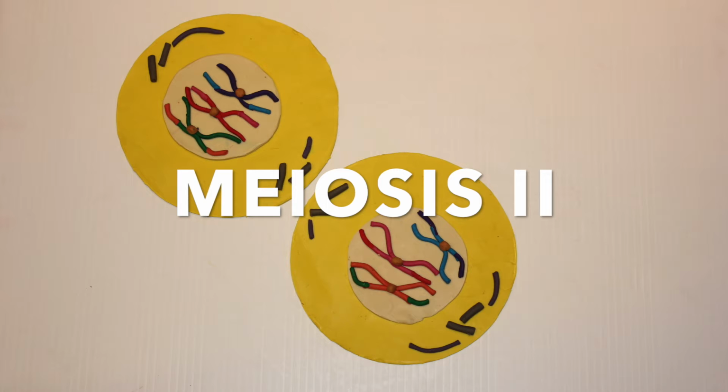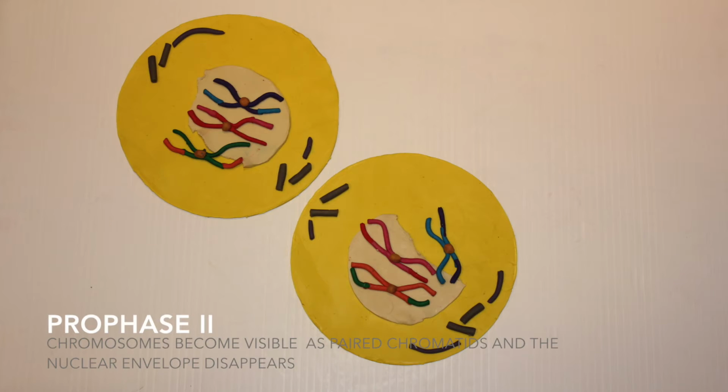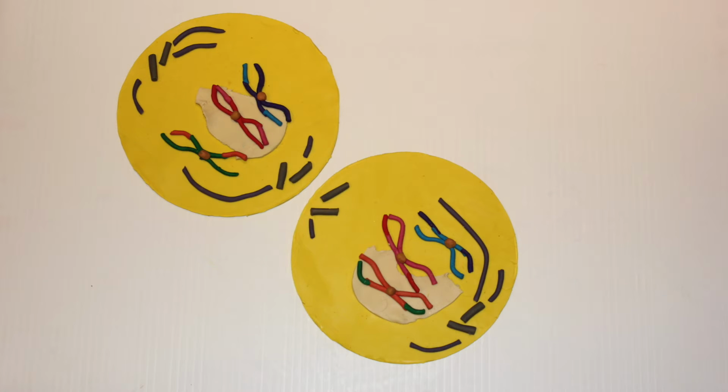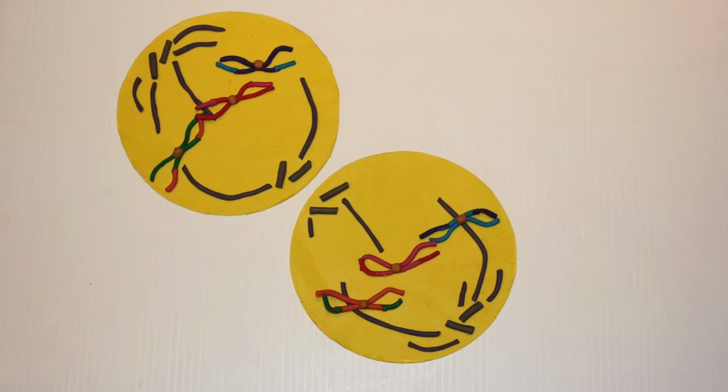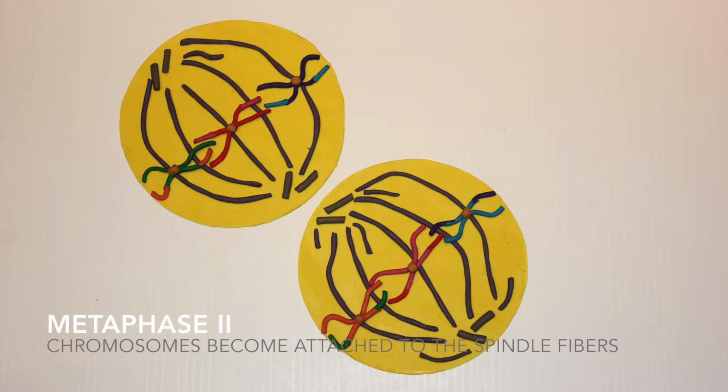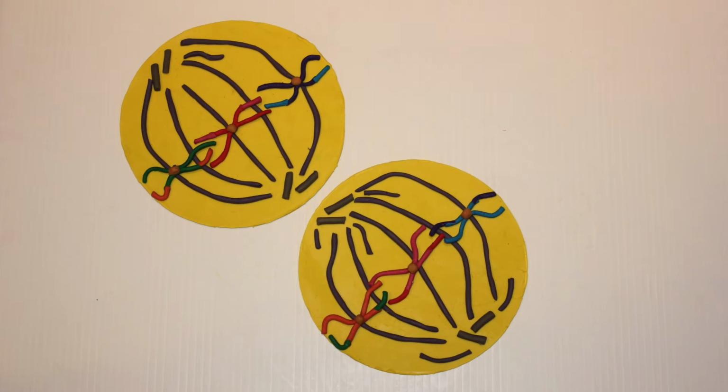This division is identical to mitosis. In prophase 2, centrosomes and the spindle fibers again start to form at the poles of the cell and the nuclear envelope disappears. In metaphase 2, the chromosomes line up along the equator and the spindle fibers attach to the